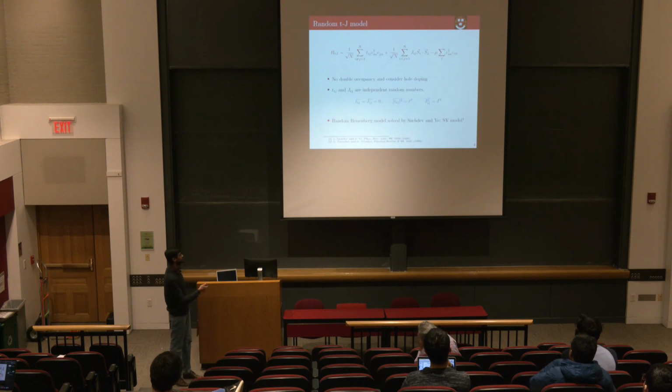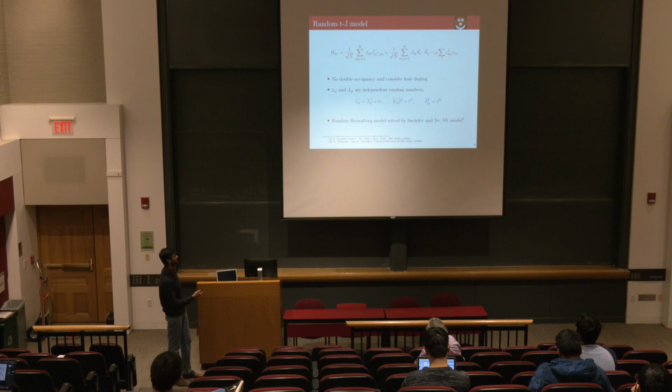The model that we consider is a random TJ model. Here the first term is the hopping between electrons, where the amplitude is Tij. Then there is the Heisenberg exchange term, where the exchange interaction is Jij, and then there is a chemical potential mu. This is the TJ model, which basically comes from the Hubbard model, and now you impose no double occupancy, and we are considering hole doping.